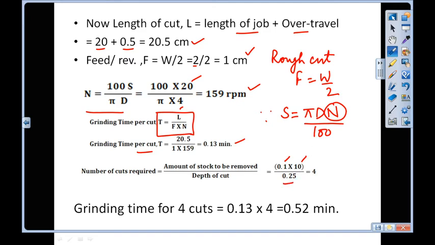So we have calculated that 4 cuts are required. The total grinding time for 4 cuts is equal to grinding time for 1 cut multiplied by the number of cuts. So we have calculated 0.52 minutes as the total grinding time.